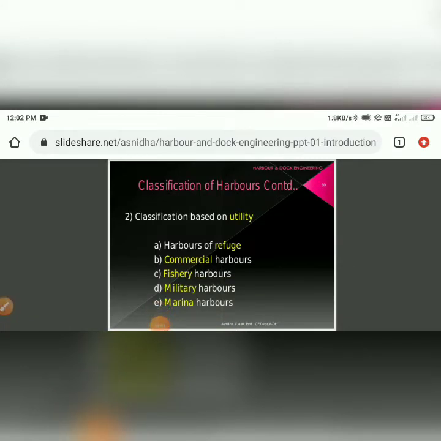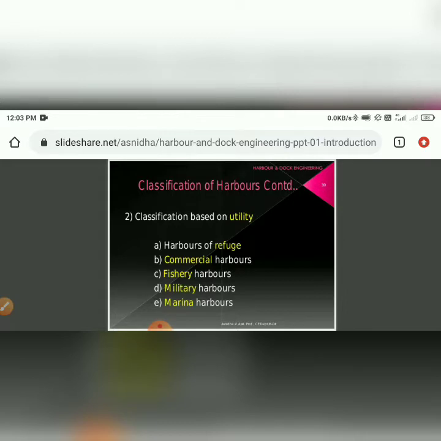The classification of harbor, as we stopped in the last session, we have seen the classification of harbor based on the protection need. By the protection need, we have seen the three types of harbor. First one is the natural, then semi-natural, and the artificial. In today's session we will go to the second classification of the harbor, based on the utility.